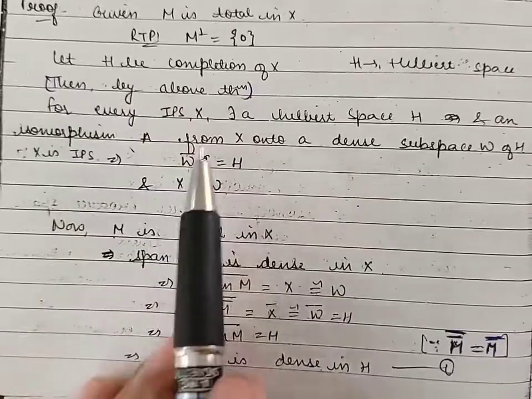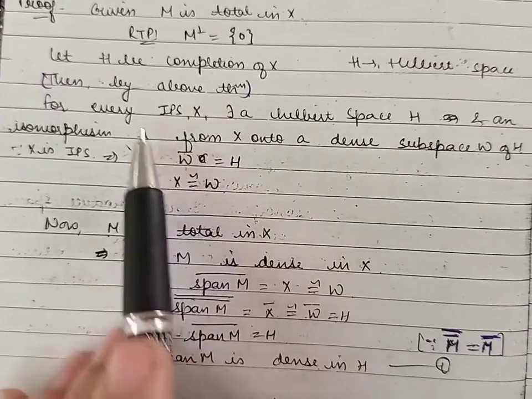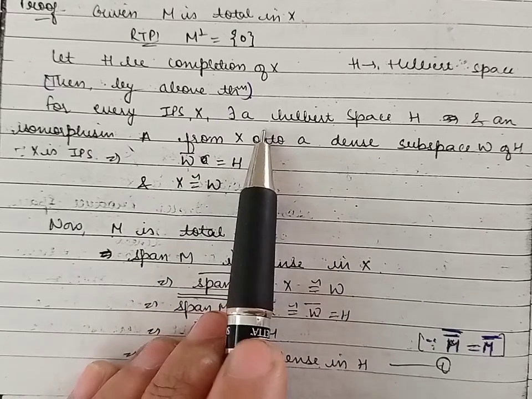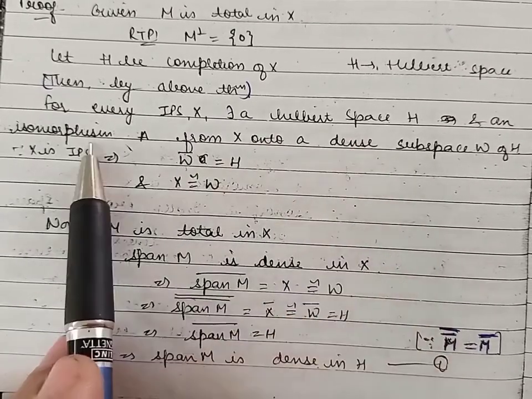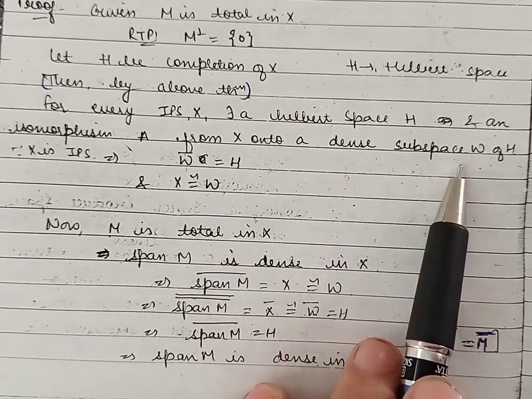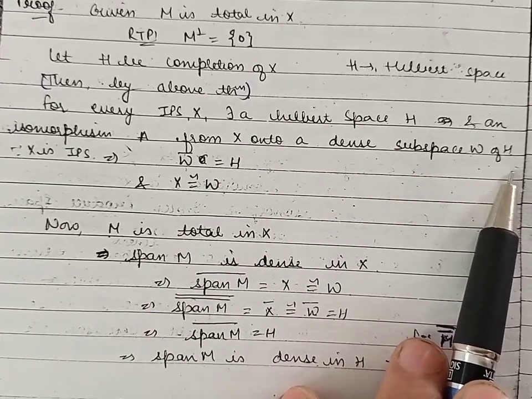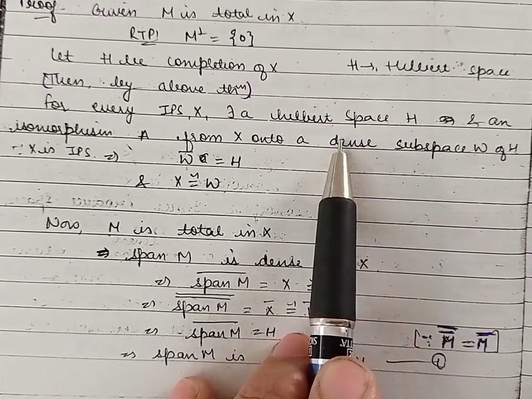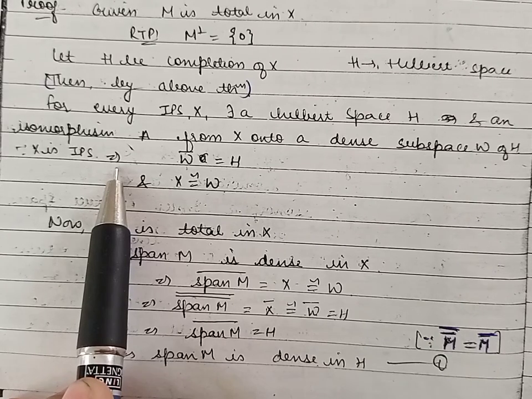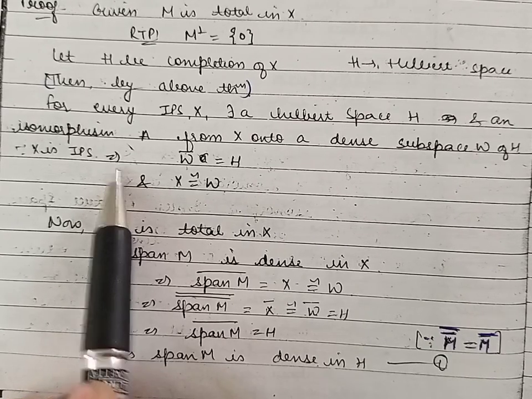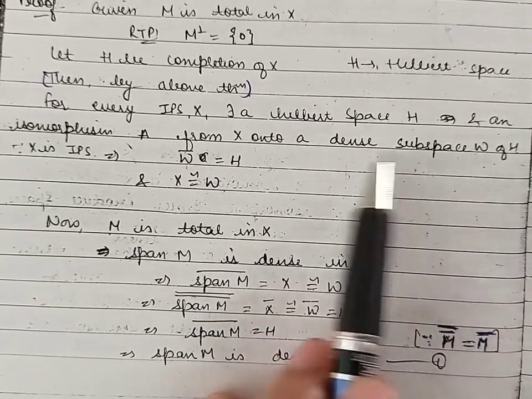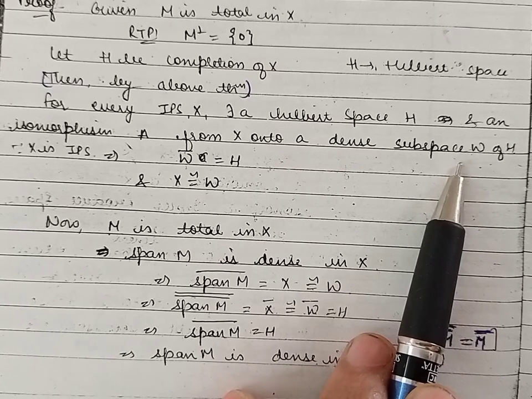Now we will use the property of completion. According to the property of completion, for every inner product space there exists a Hilbert space and an isomorphism from X onto a dense subspace W of H. We use this property here because X is an inner product space, so we can take an isomorphism from X onto a dense subspace of H. That dense subspace we have taken as W.